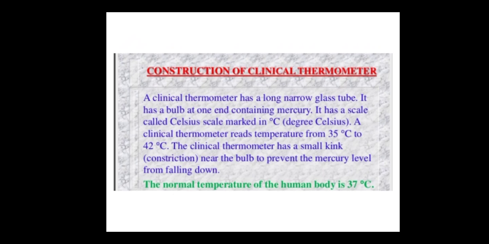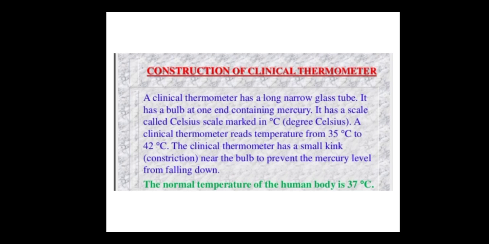Now, construction of the clinical thermometer. A clinical thermometer is a long narrow glass tube. Remember, it is made up of glass. It has a bulb at one end containing mercury. Our clinical thermometer contains mercury; there is always a presence of mercury. It has a scale called the Celsius scale, which is marked with the symbol C.